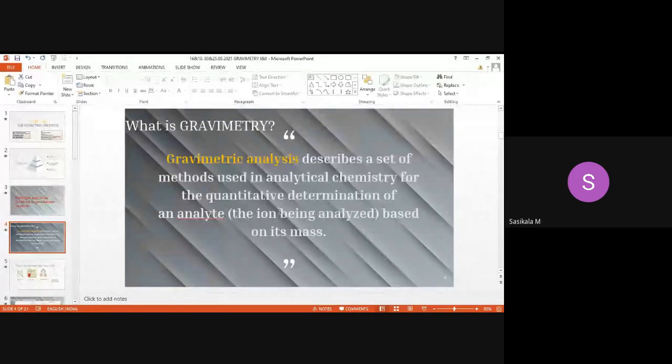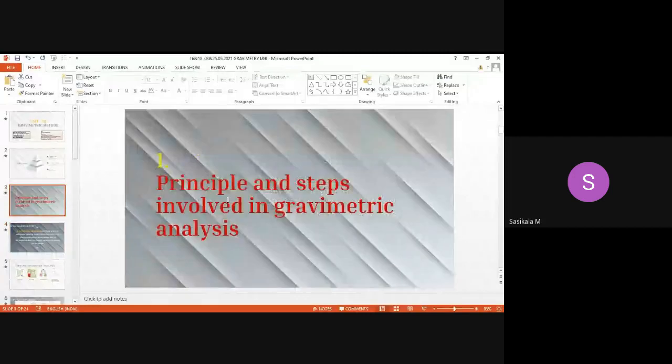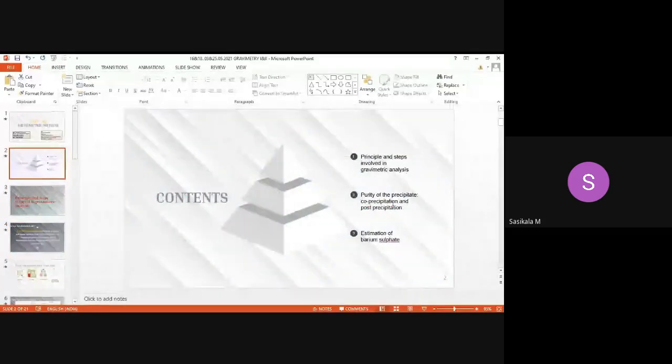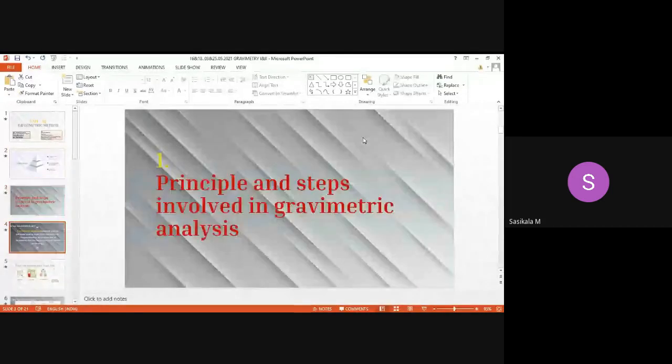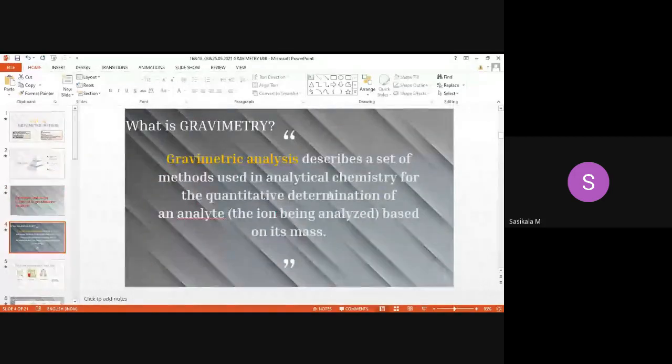Since the title itself says you are going to study precipitate, the analyte must be an ion that is analyzed based on its mass. Analysis represents quantitative determination. Gravimetry represents analyzing mass, the mass of the analyte, so it is called gravimetry.